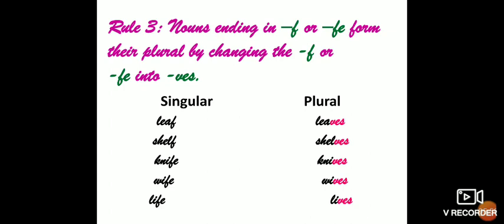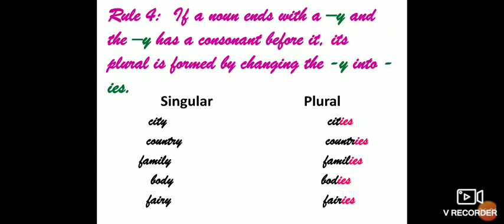But children, however, some nouns ending in f form their plural in the normal way. Like we have proof, roof. Their plurals will be in the normal way by adding s only. Proof will become proofs, roof will become roofs. Clear? Now we'll talk about the fourth rule.